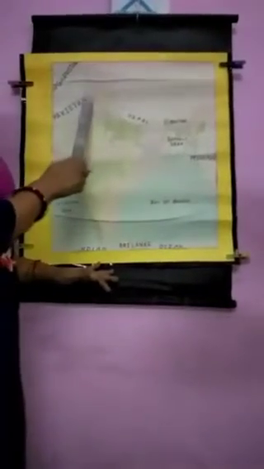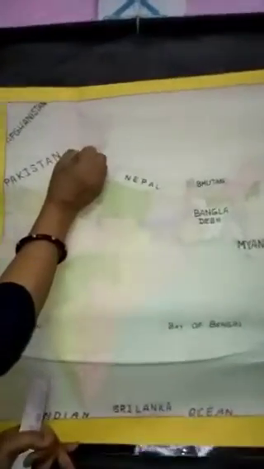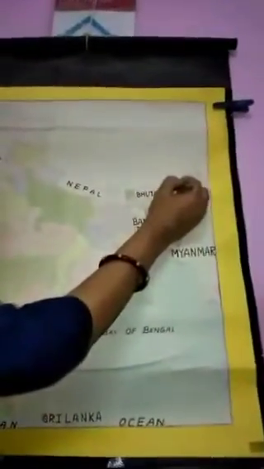First is the mountain soil. See, this portion in the northeast belongs to mountain soil. This also is mountain soil. So which part? This part and this part.